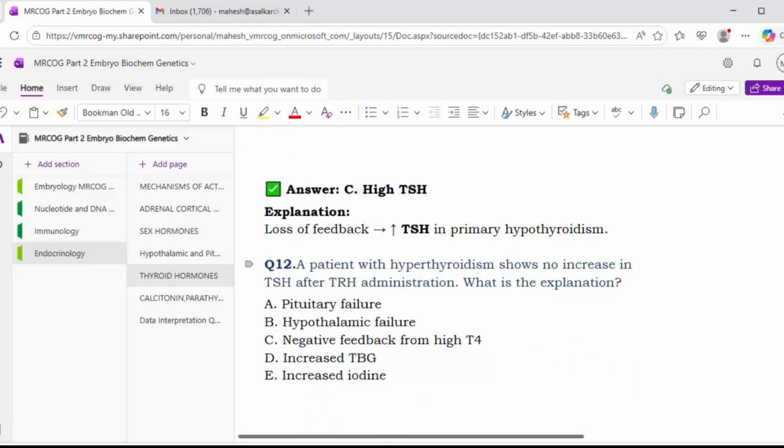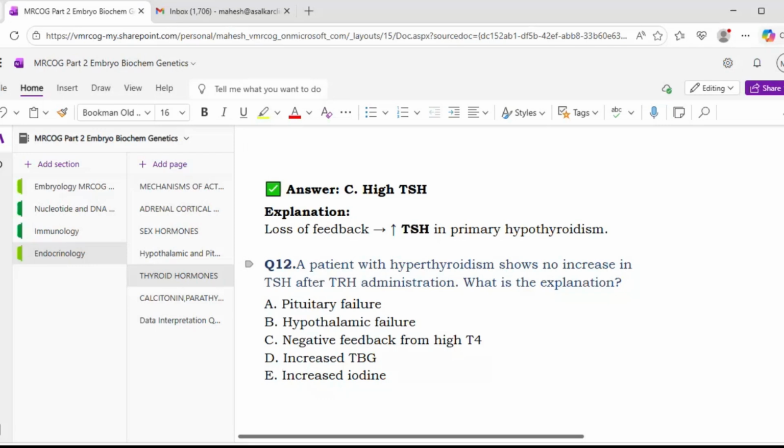Next. A patient with hyperthyroidism shows no increase in TSH after TRH administration. What is the explanation? Pituitary failure, hypothalamic failure, negative feedback from high T4, increased TBG, increased iodine. So, no increase in TSH after TRH, pituitary failure, option A. So what is the explanation?